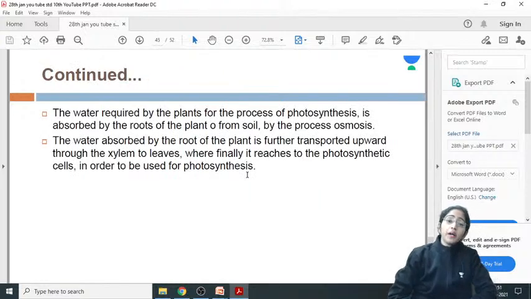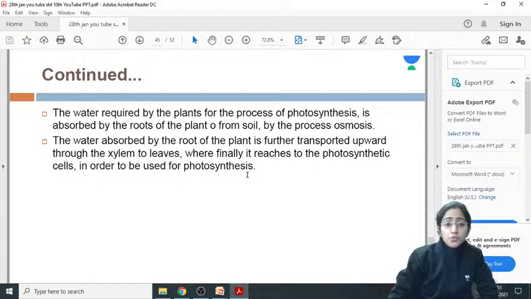The water required by the plant: from where does the water come? Water is absorbed by the roots of the plant from the soil by the process of osmosis. Osmosis is the process in which the movement of water molecules takes place from the higher concentration to the lower concentration.